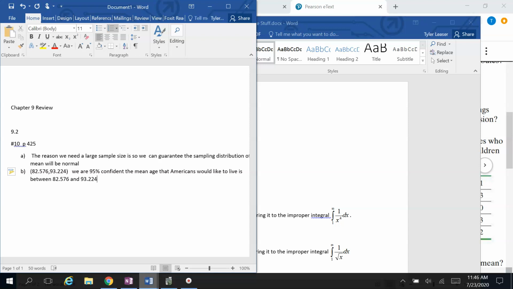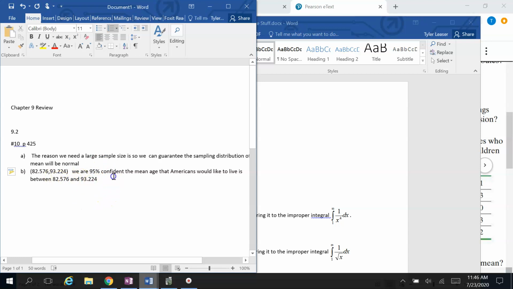Now, we don't know exactly what the actual average is that people would like to live to, but we're 95% sure that it's in between these two numbers. We may be wrong, right? There is a 5% chance that it's not in between these two numbers, but we're 95% sure that the mean is in between these two numbers.